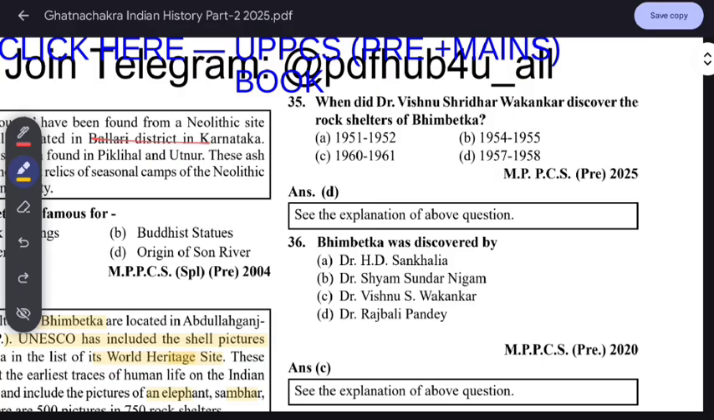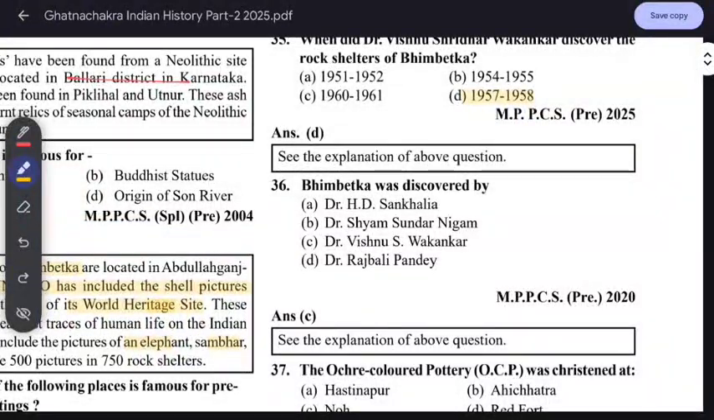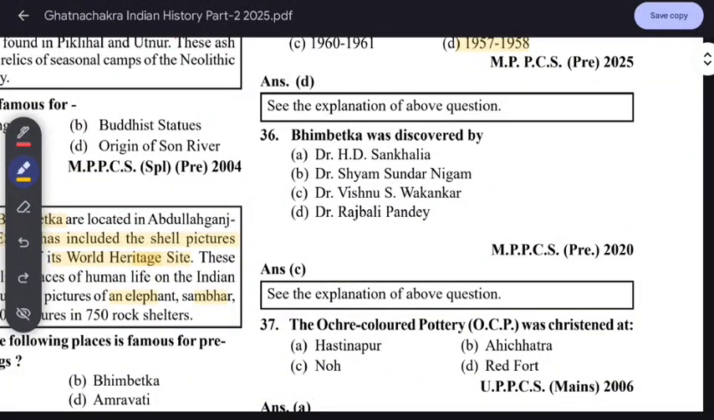When did Dr. Vishnu Shridhar Wakankar discover the rock shelters of Bhimbetka? 1957, 1958. Just know the year around. Bhimbetka was discovered by Vishnu Wakankar, V.S. Wakankar. Just read this.